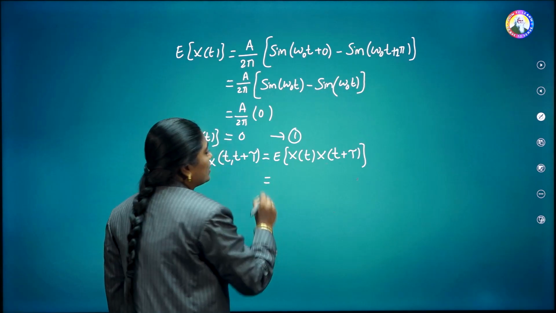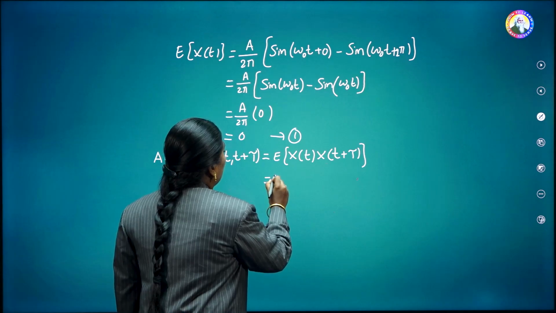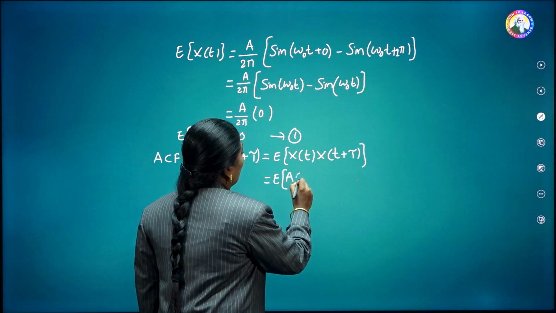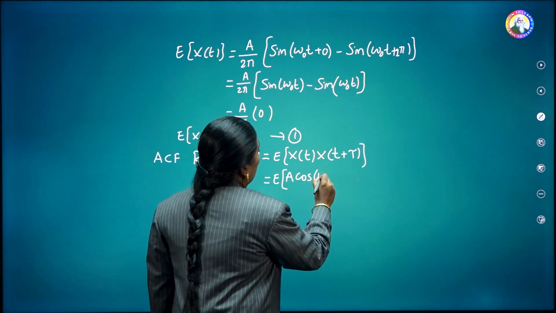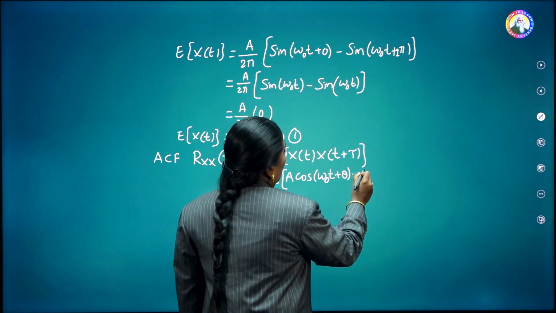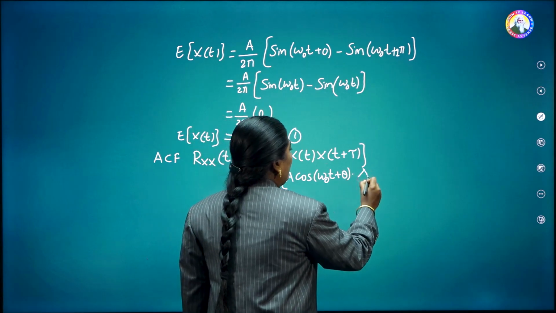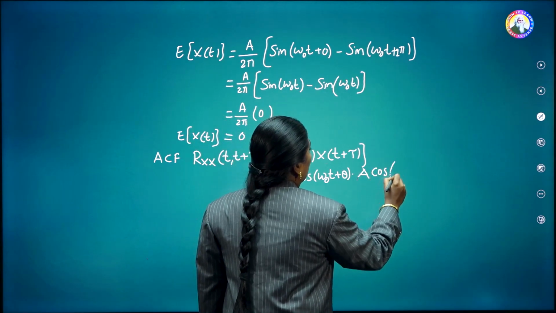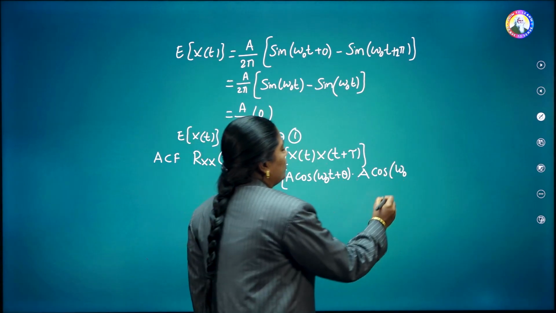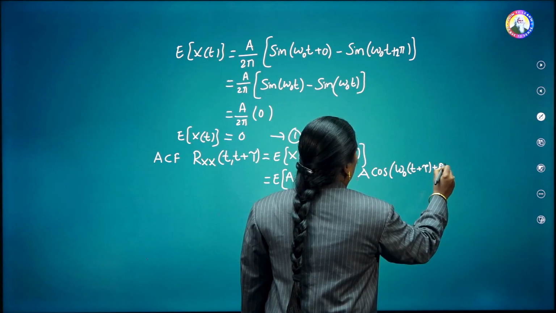Now substituting x of t from the given equation, x of t is A into cos of omega naught t plus theta, and x of t plus tau is A into cos of omega naught into t plus tau, plus theta.